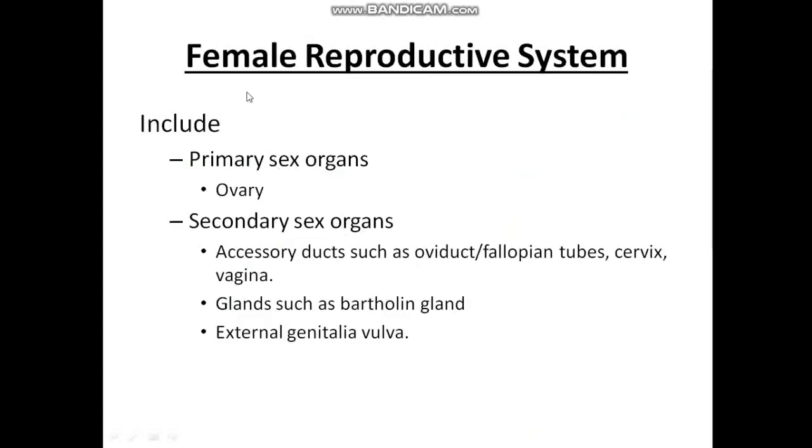Let us study the female reproductive system. As in the case of male, here also in female we can find the primary sex organs as well as secondary sex organs. The primary sex organs include a pair of ovaries, and secondary sex organs include the accessory ducts such as the oviduct, otherwise also called fallopian tubes, the cervix as well as the vagina. It also shows in the secondary sex organs the glands such as the Bartholin gland, and finally the external genitalia, the vulva.